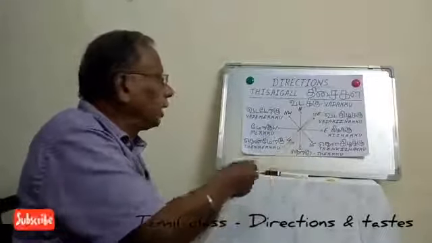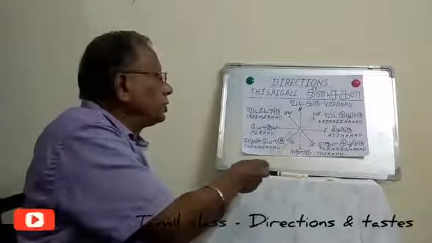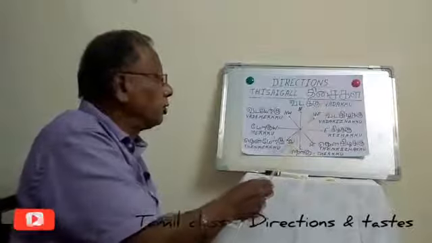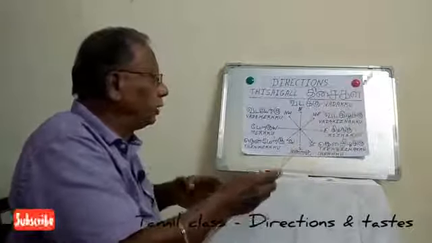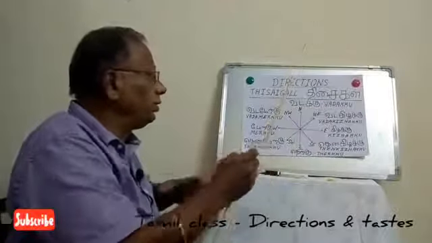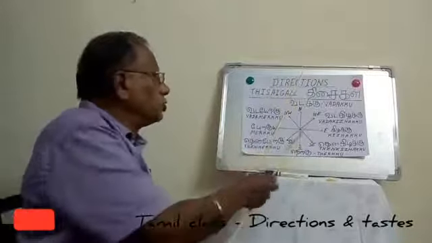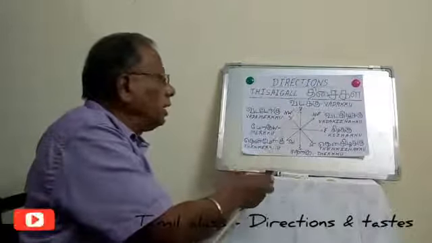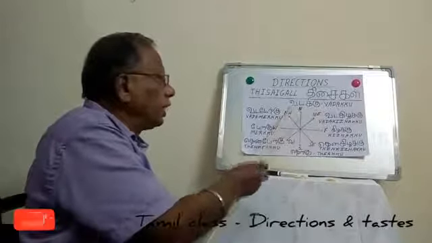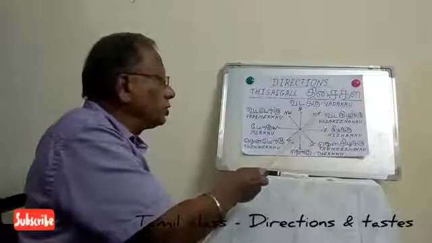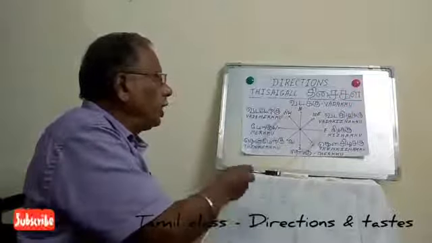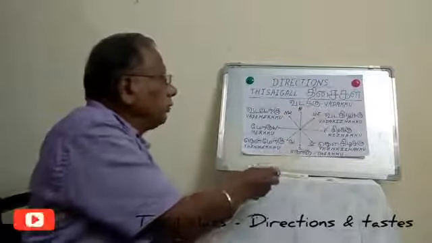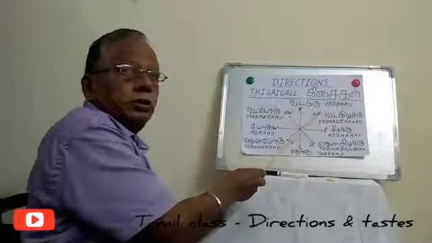And now the subordinate directions. This is northeast. When we join words together, we make an easier way of pronunciation. You know that north is Vadakku and east is Kizhakku. Instead of saying Vadakku Kizhakku for northeast, we say it in a short way as Vadakizhakku. Vadakizhakku means northeast.